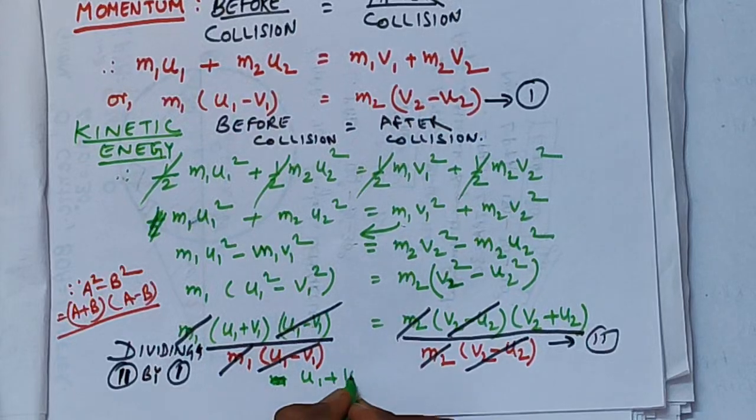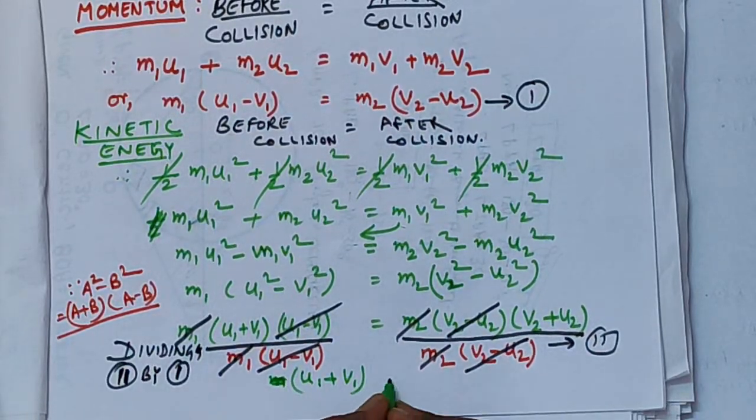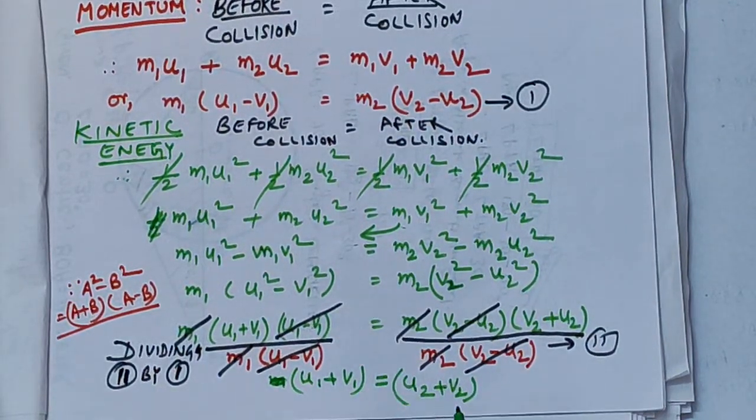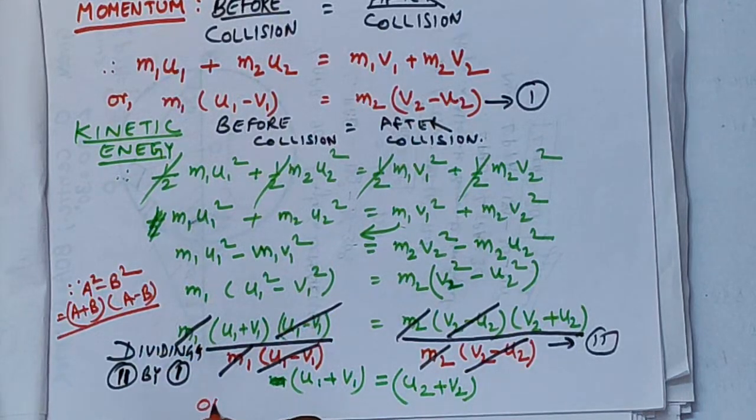u1 plus v1 is equal to u2 plus v2, because v2 plus u2 is equal to u2 plus v2, right?